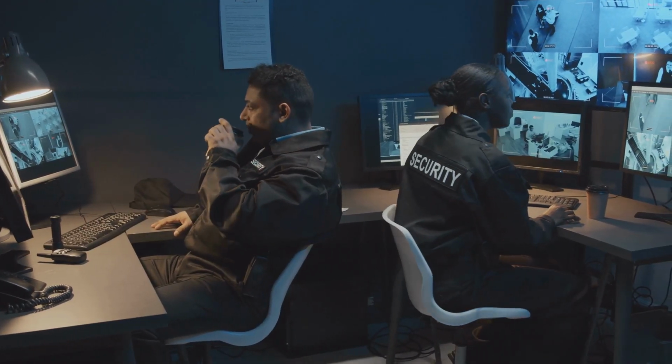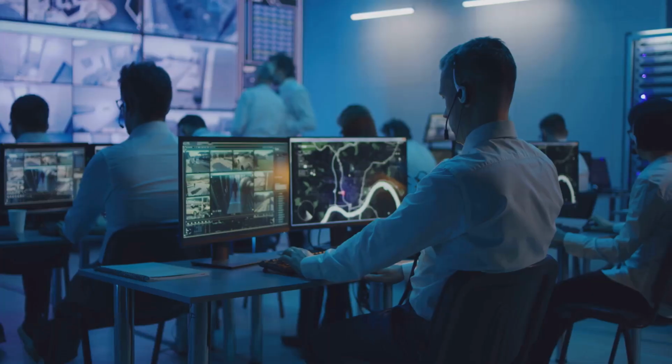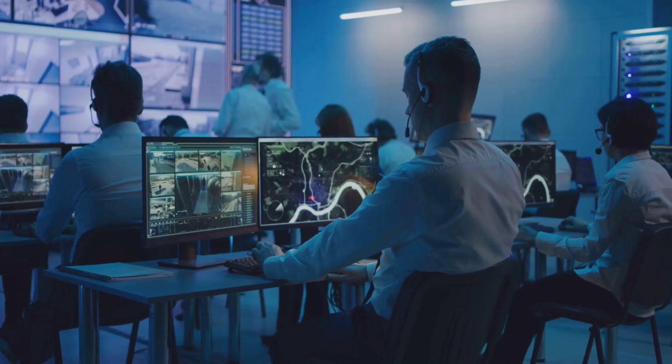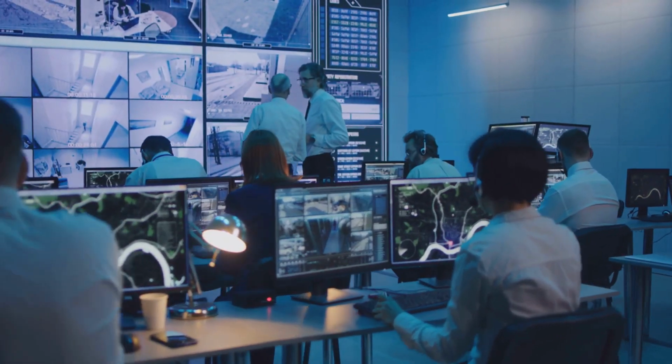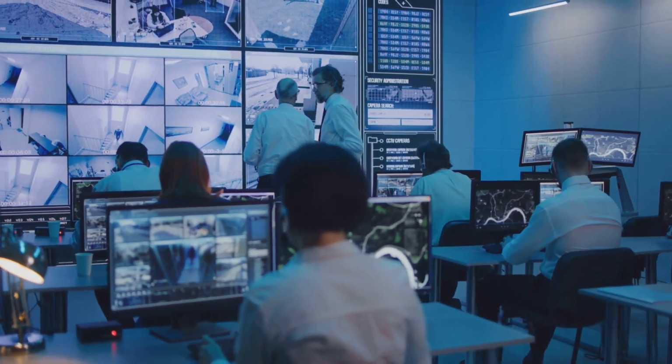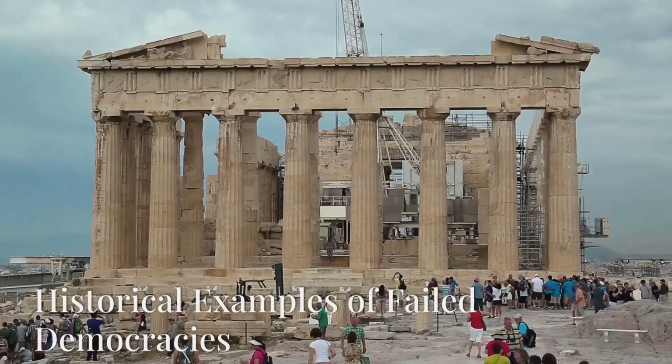Think about the so-called Patriot Act after 9/11. Governments can use this to gain more power. They can exploit the fear and uncertainty of the people to consolidate their control, often at the expense of individual freedoms and democratic principles.